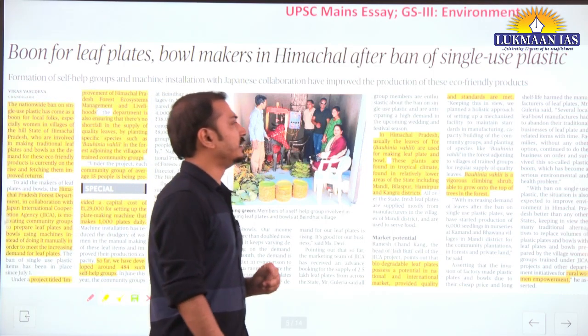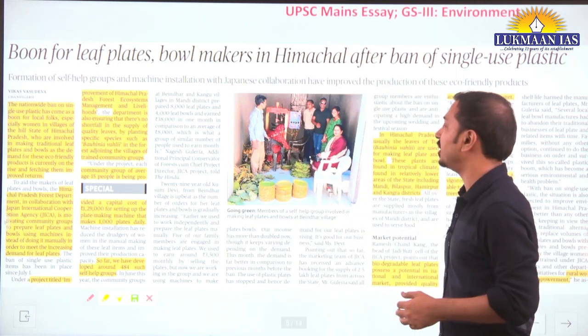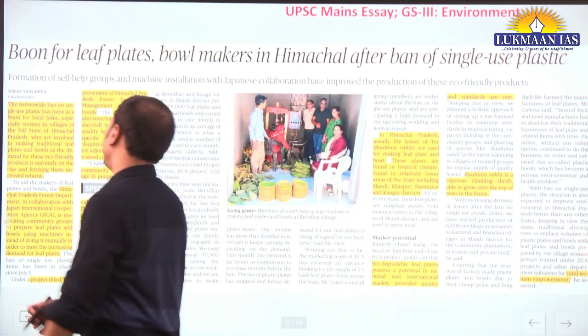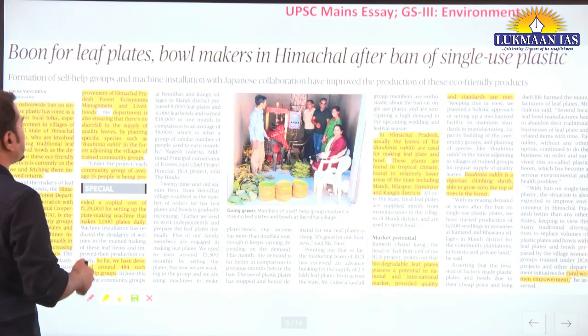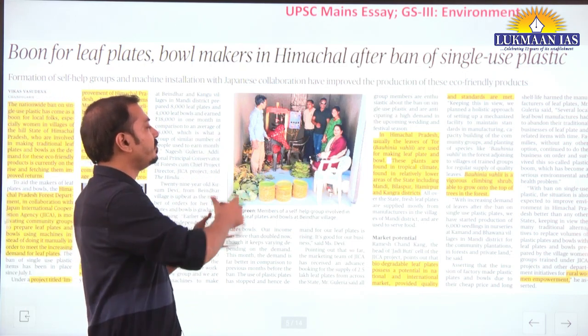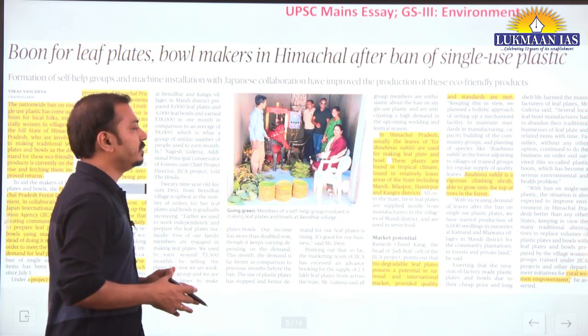Whenever the sustainable alternative for single-use plastic is expected to be mentioned in the answer, you can give this example here where women-led self-help groups, or we can say groups in the villages, are being formed and funded by the state government through certain schemes.